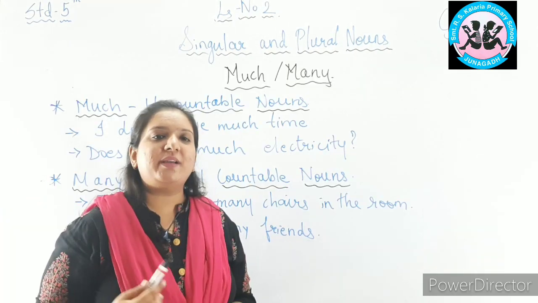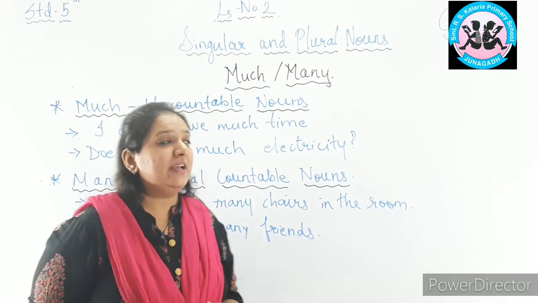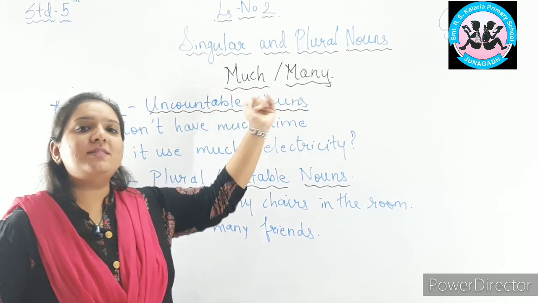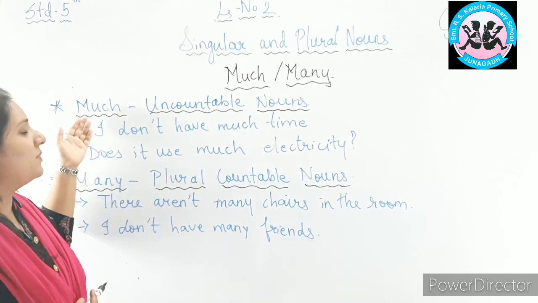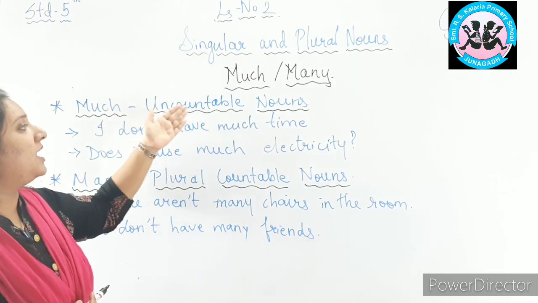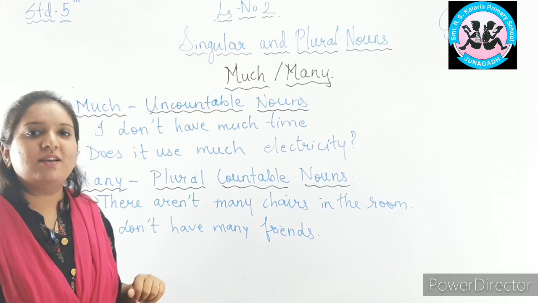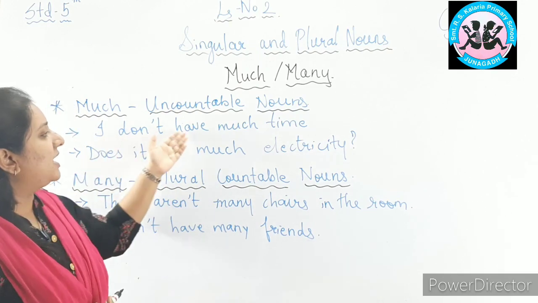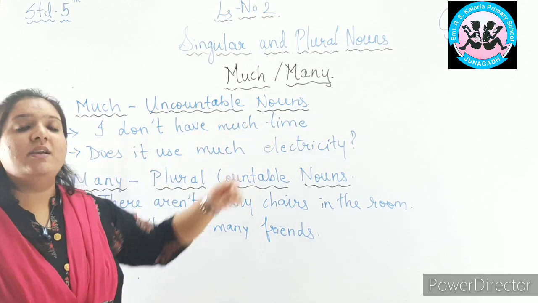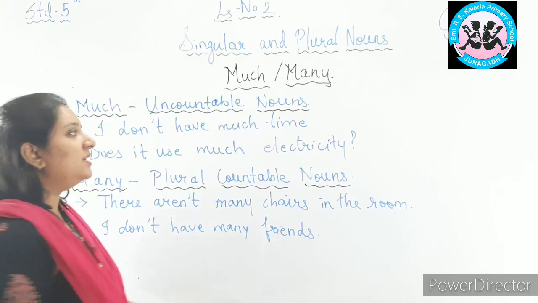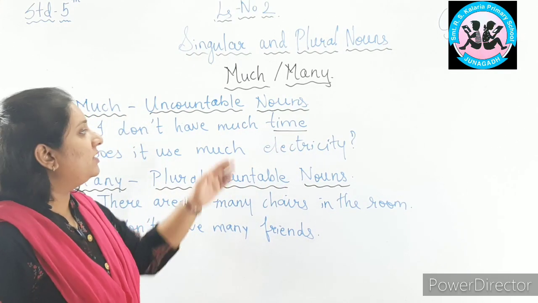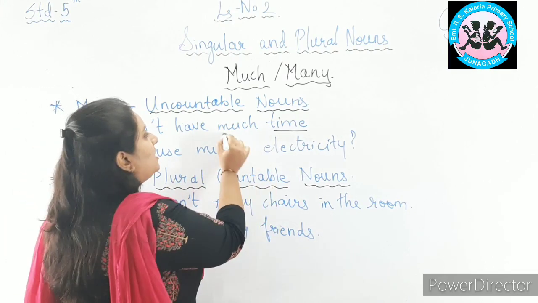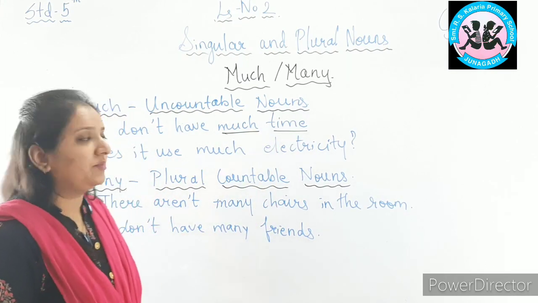I know students, many of you must be confused where to use much and where to use many. So let's clear it out. Where to use much? We use much with the uncountable nouns. For example, I don't have much time. Here, what is uncountable noun? Time. Yes or no? We cannot count time. So for that, we will use expression much. I don't have much time.